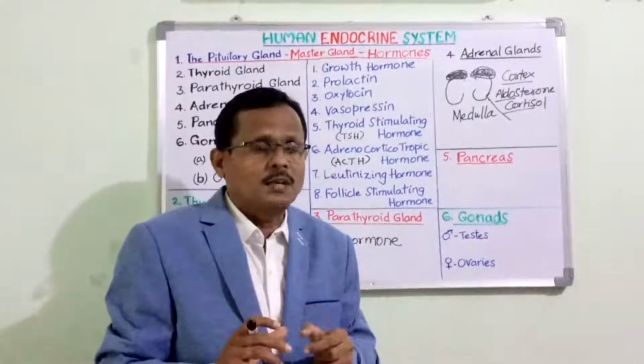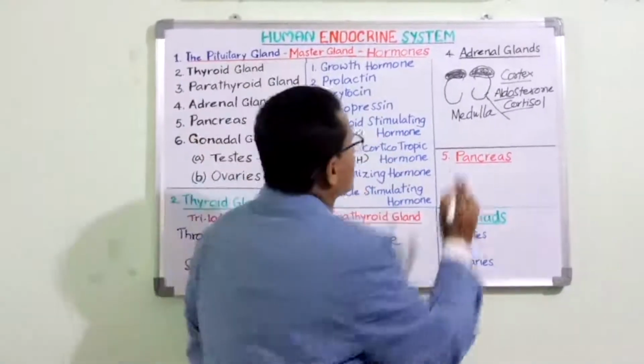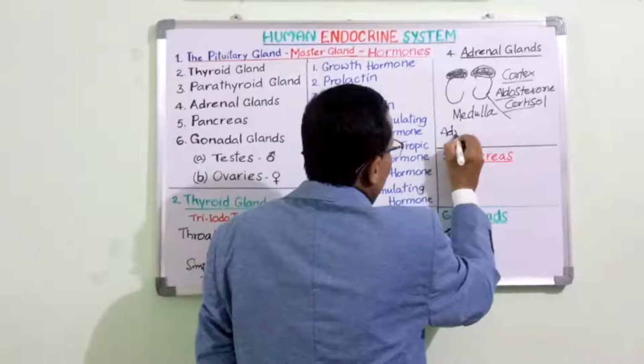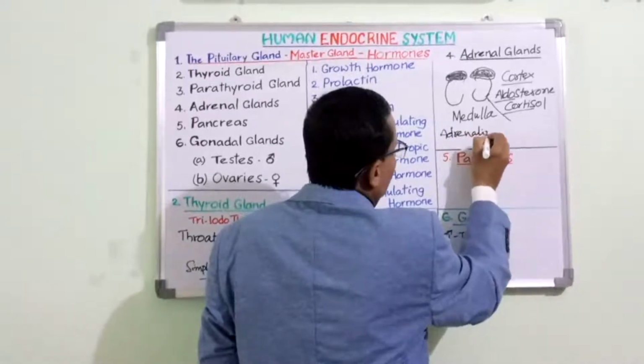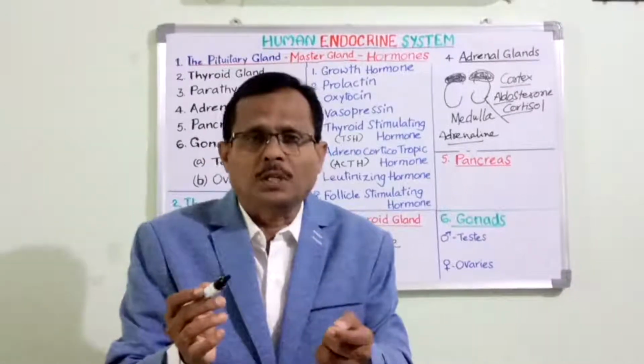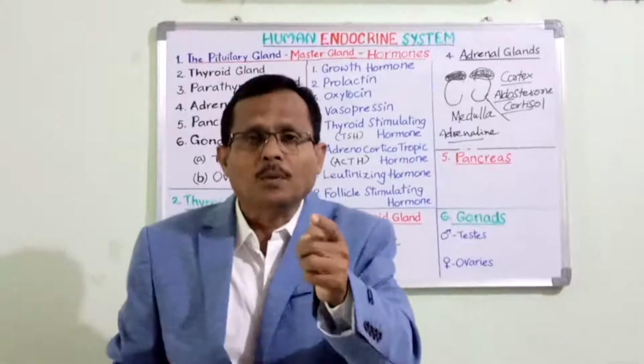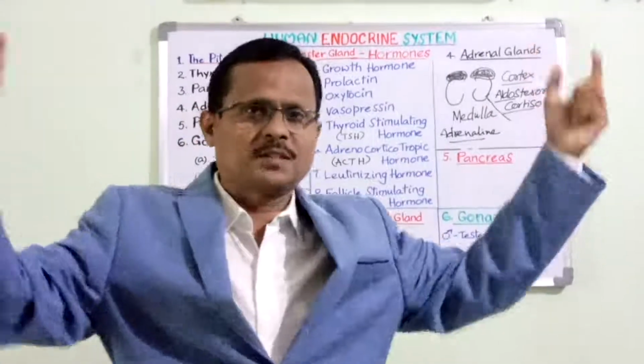And the medulla releases a very, very important and dynamic hormone called adrenaline. Adrenaline is said to be a very dynamic hormone because it is called the hormone of fight and flight.